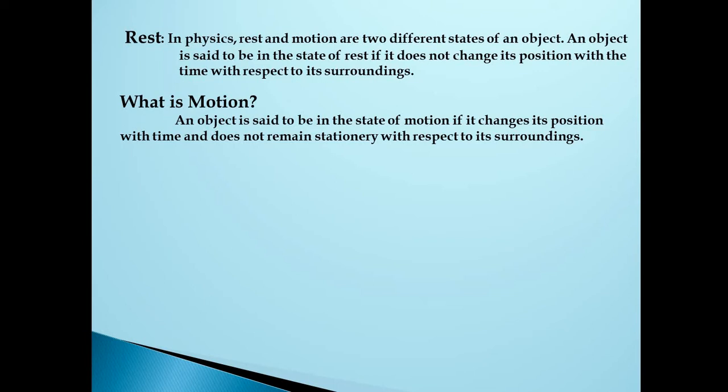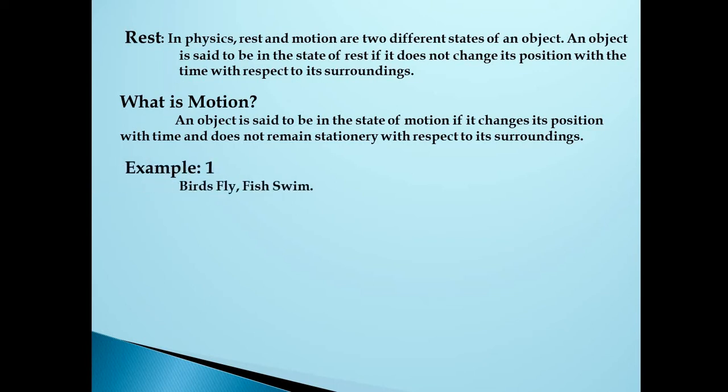Simply, if the object is not moving, if the object does not move with time with respect to its surrounding, we call it rest. An object is said to be in the state of motion if it changes with respect to time and surrounding. Let us see a few examples.